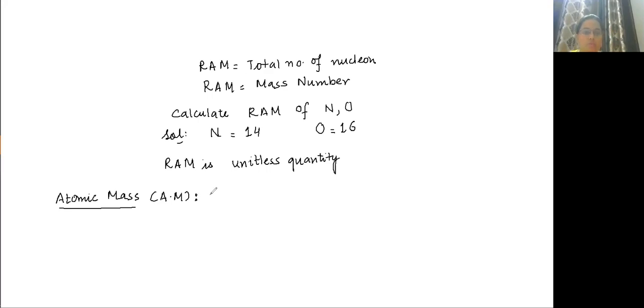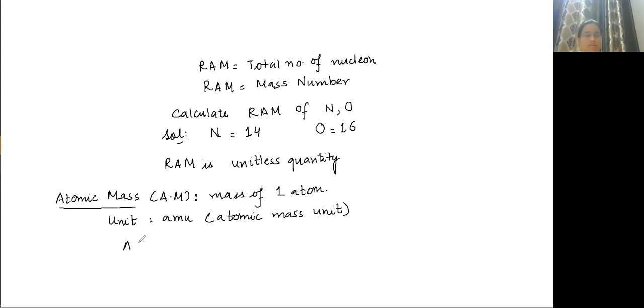Atomic mass is equal to the mass of one atom. The mass of one atom is known as atomic mass. The unit of atomic mass is AMU, atomic mass unit.